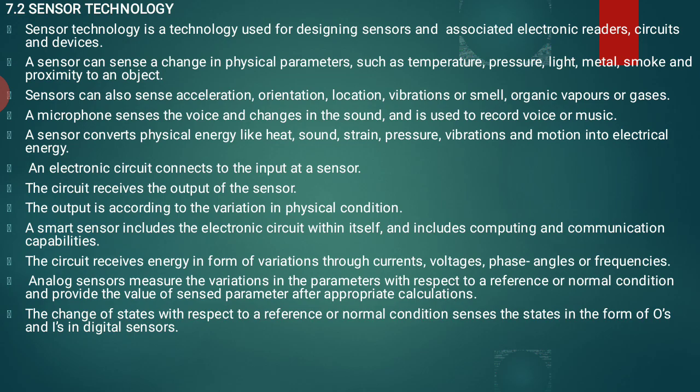An electronic circuit is connected to the input of a sensor. So if we are using sensor technology, we are using a device, and that device is an electronic circuit. The circuit receives the output of the sensor. The output is according to the variation in physical condition, so the sensor device generates the output according to the variation in physical conditions.